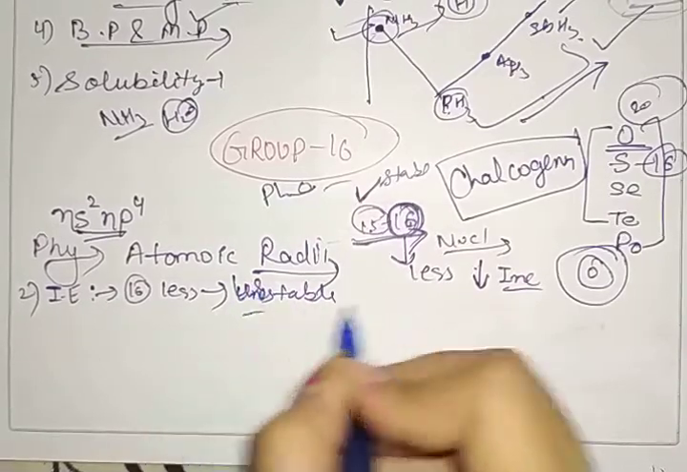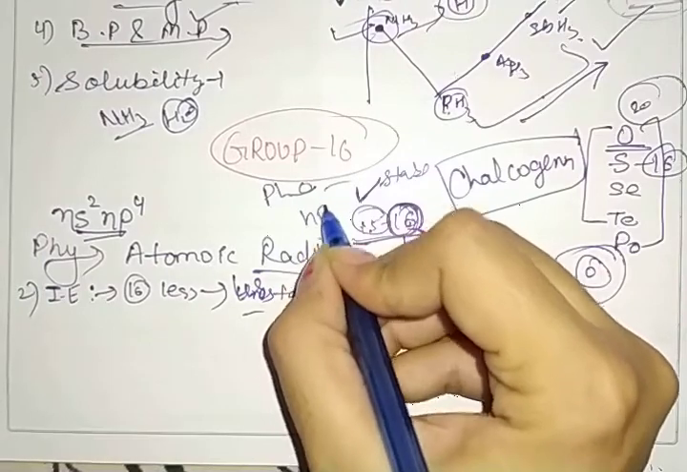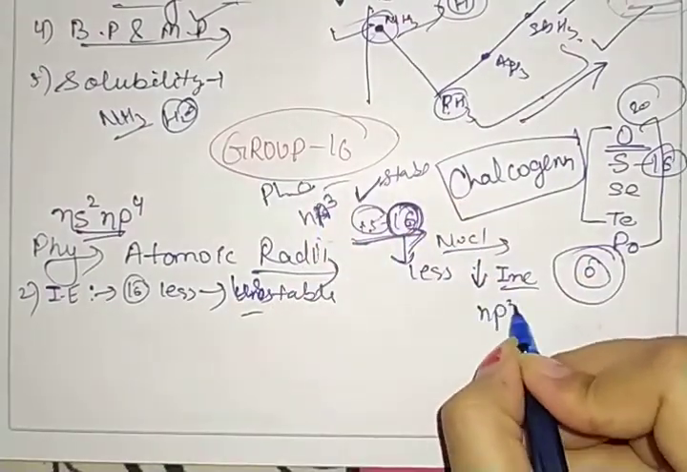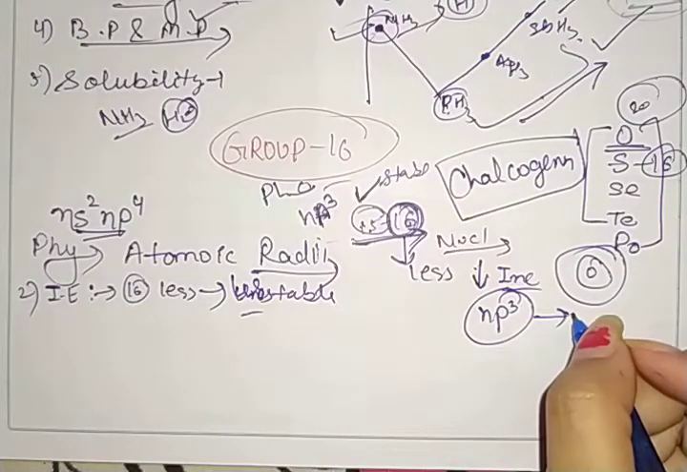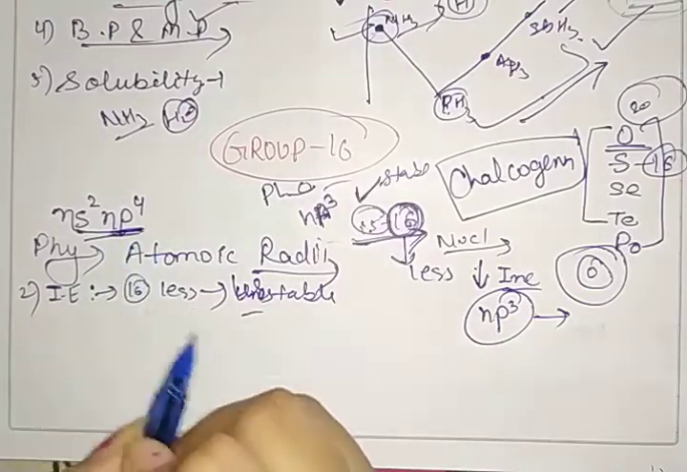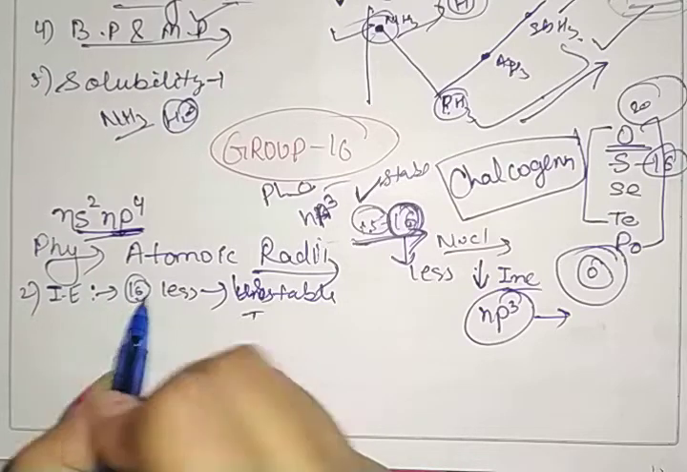Why? Because we know that the configuration of group 15 is np3, which is half filled. We know that half-filled and fully filled electronic configurations are more stable than others. So here we have np4. That is why it is less stable, and the ionization enthalpy of group number 16 is less.